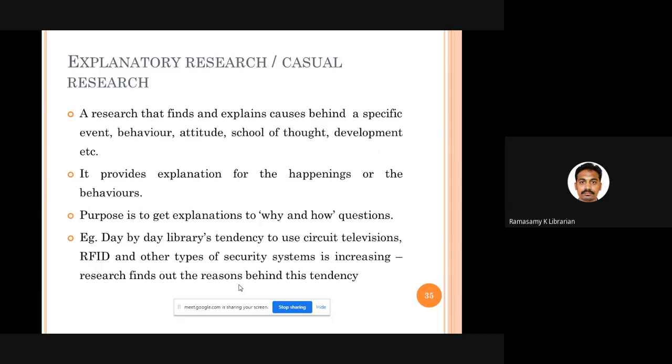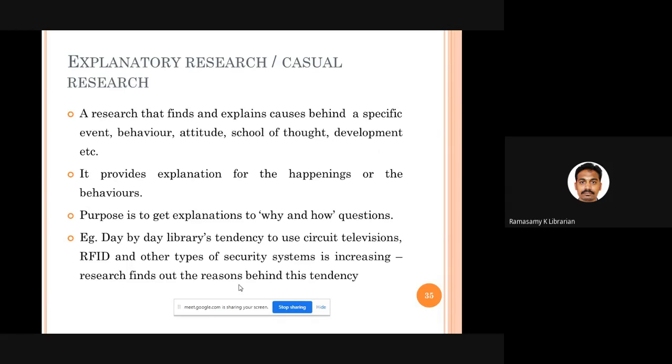Okay, good. Then comes explanatory research or causal research. Here, we are trying to find out the reasons, the causes for a particular happening. So there is a specific event in the library, and we want to find out why this particular event takes place. Say a good number of pages are torn from the magazines. A lot of question papers are stolen by the students. We want to find out what may be the causes behind all these things.